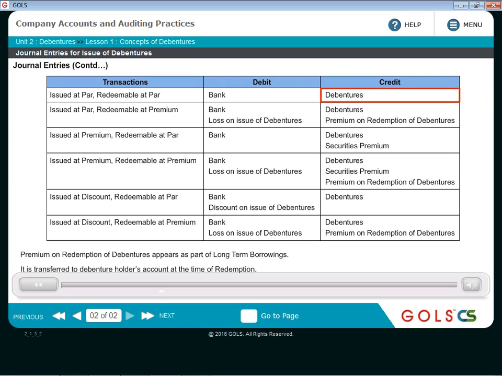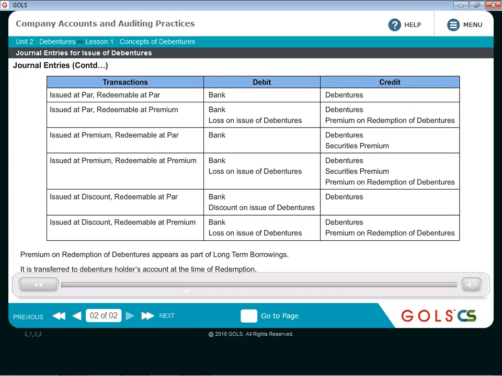Now, whenever you talk about debentures account, you always prefix that with some percentage. So 9% debentures account, 10% debentures account. It basically indicates the interest rate. Just like in case of preference shares, you say 10% preference share capital, 12% preference share capital, that denotes the rate of dividend. Similarly here also, you will prefix that with the percentage, which means the rate of interest.